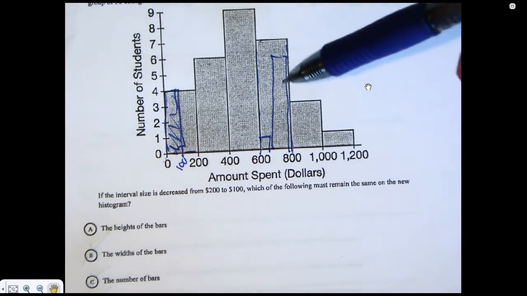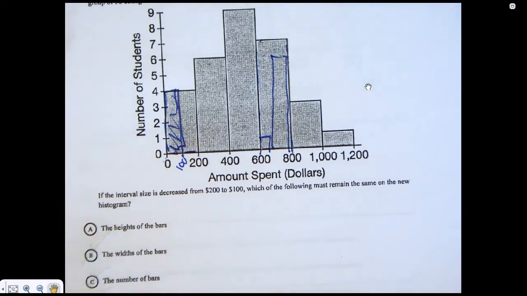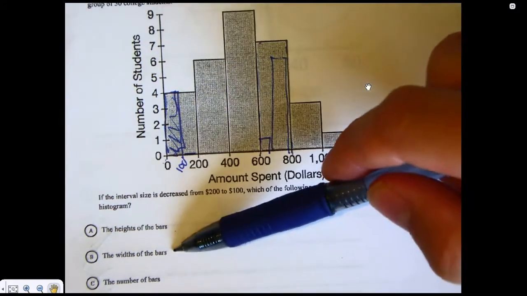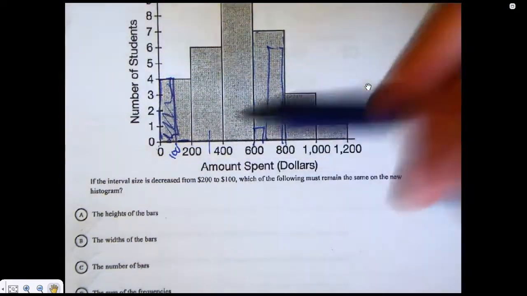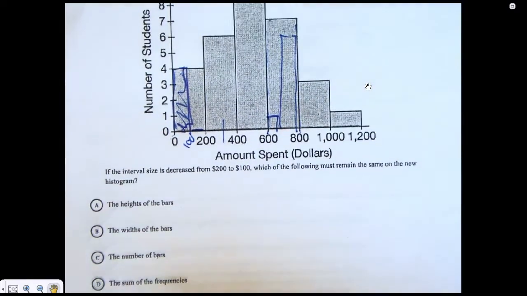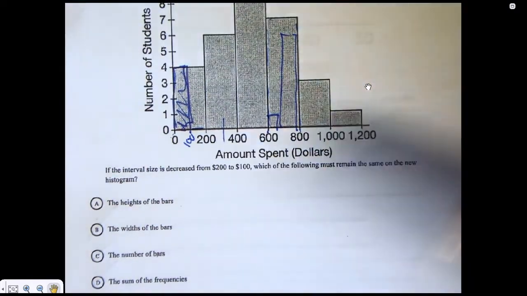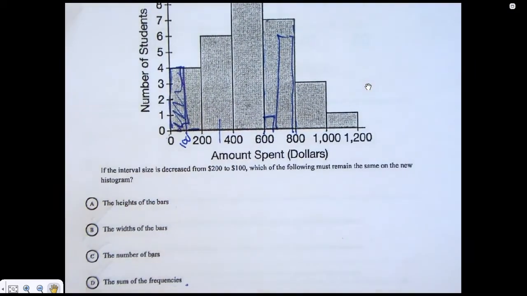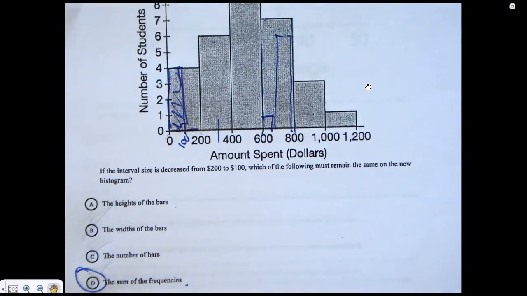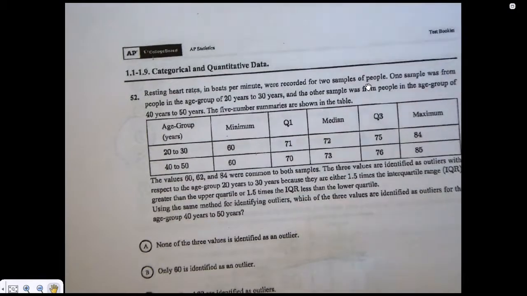It's kind of like a big picture, but if you zoom in, you might be able to see some weird things in the shape. So the heights don't necessarily stay the same, like we just showed. The widths would not stay the same, they would be cut in half. The number of bars would double. The shape of the distribution, I don't know what's going to happen, because it could be anything. But the sum, if you just add up all the data points, there's still going to be the same number of data points. So 51 is D.